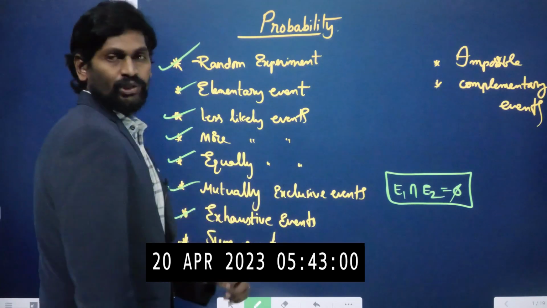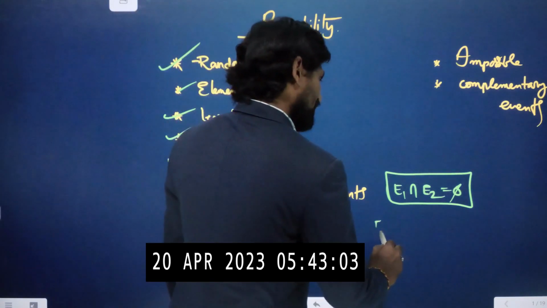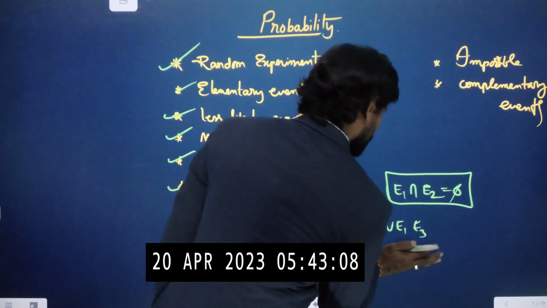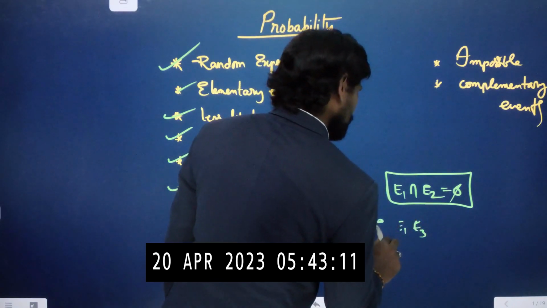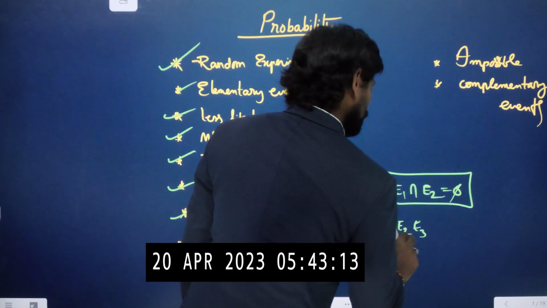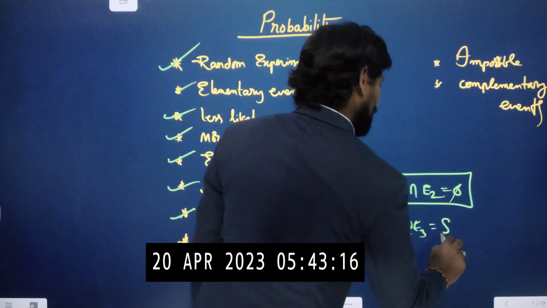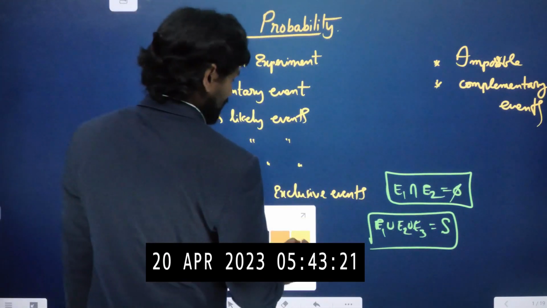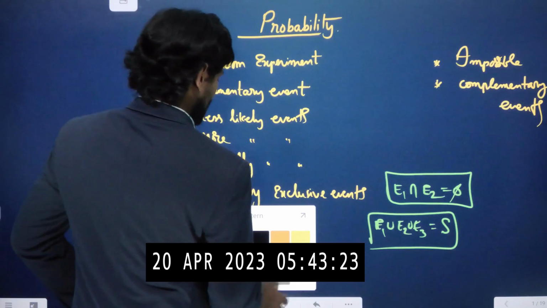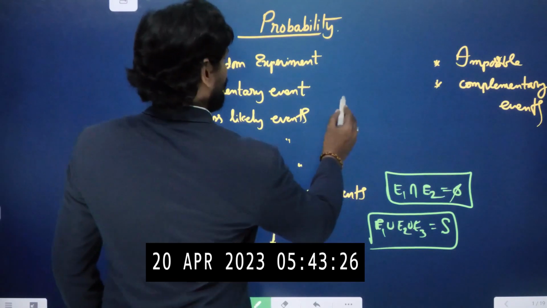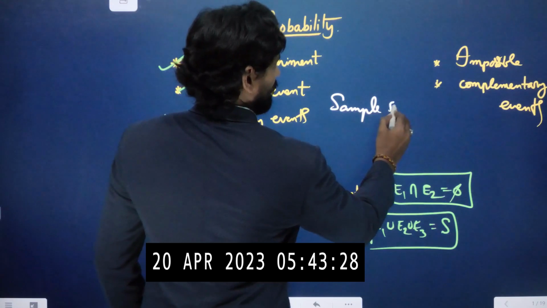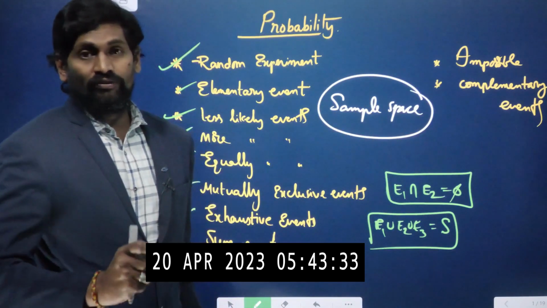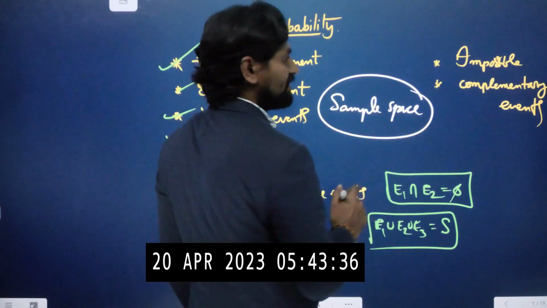Then what about exhaustive events? Exhaustive events means when you conduct the events, event 1, event 2, event 3, their union must be equal to the sample space. In between we forgot to discuss the sample space, so let me write it here. The total number of results of an experiment is called the sample space.